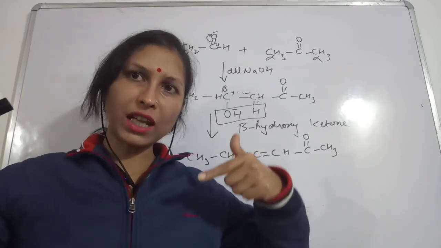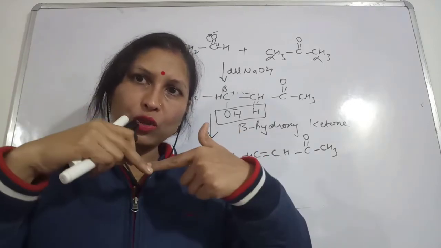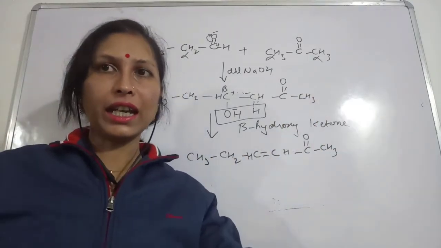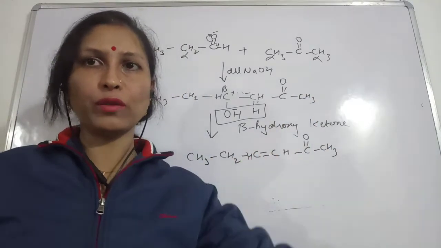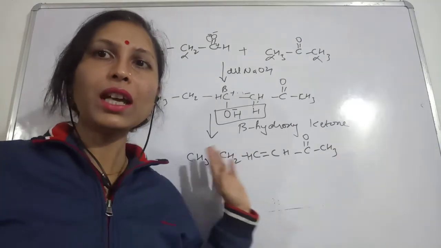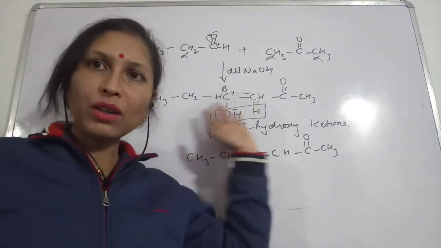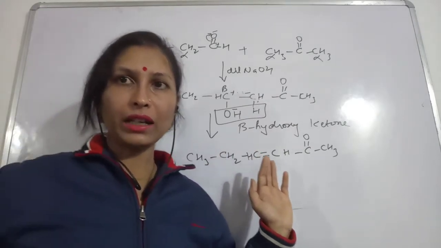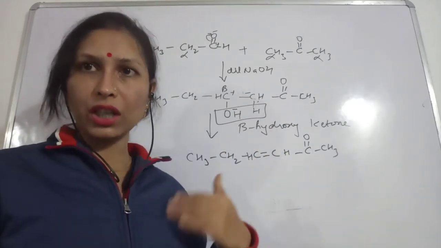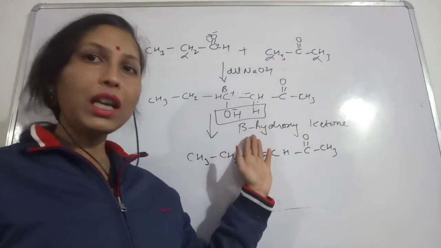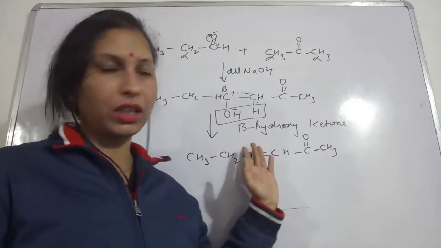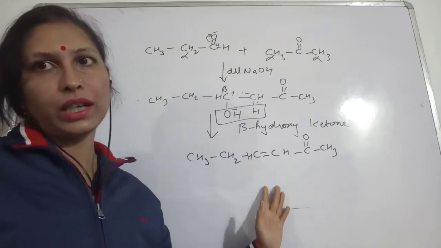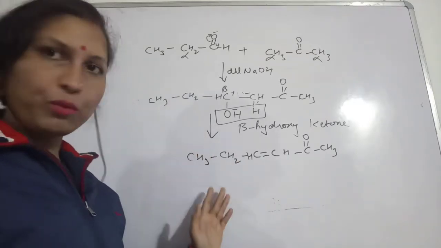So positively charged carbon and negatively charged carbon are going to make a bond, and then a beta hydroxy aldehyde or beta hydroxy ketone will be formed, depending on the reactants which we have taken. So beta hydroxy aldehyde or beta hydroxy ketone will undergo condensation, and then we are going to get the unsaturated compound in this way. Okay, so I hope you understood.